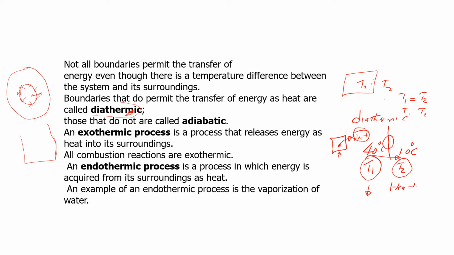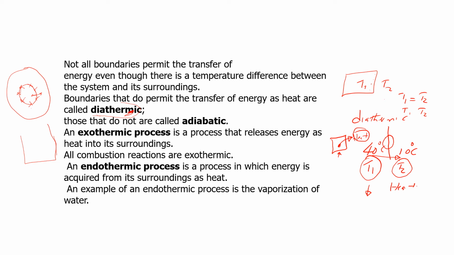Okay, an exothermic process, which I believe we know, is a process that releases energy to its surroundings. So when a reaction occurs and maybe there's a lot of heat here and it is released to the surrounding, that becomes an exothermic process. But for it to release that energy, this boundary is very significant. Which kind of boundary? If it is diathermic, it will allow. But there are those that do not allow, and that is what we are calling adiabatic. So adiabatic will not allow, even though there could be a temperature difference between the two.